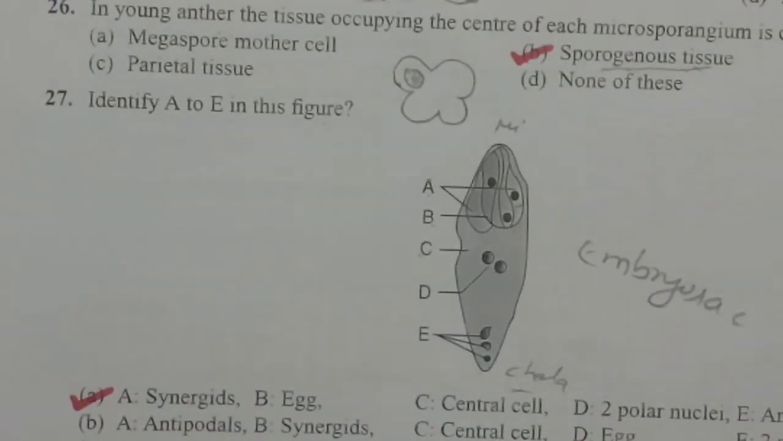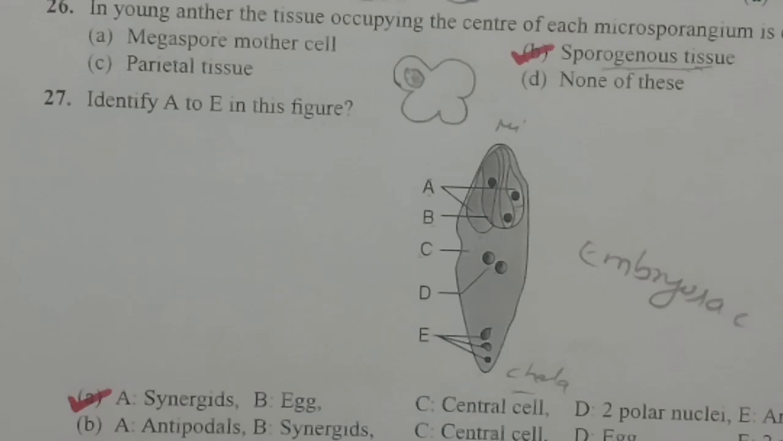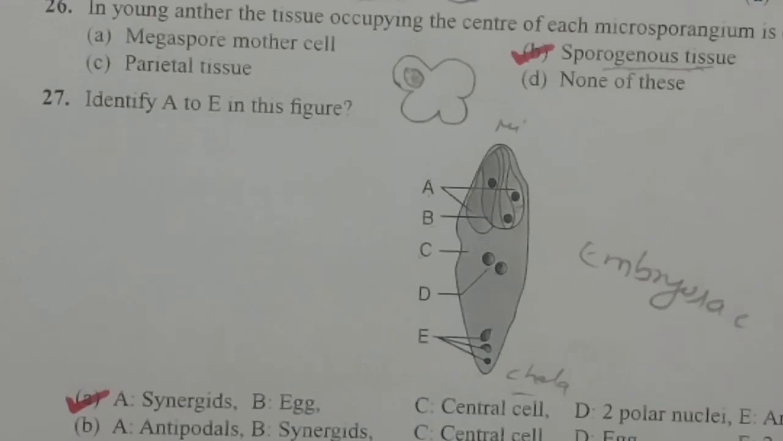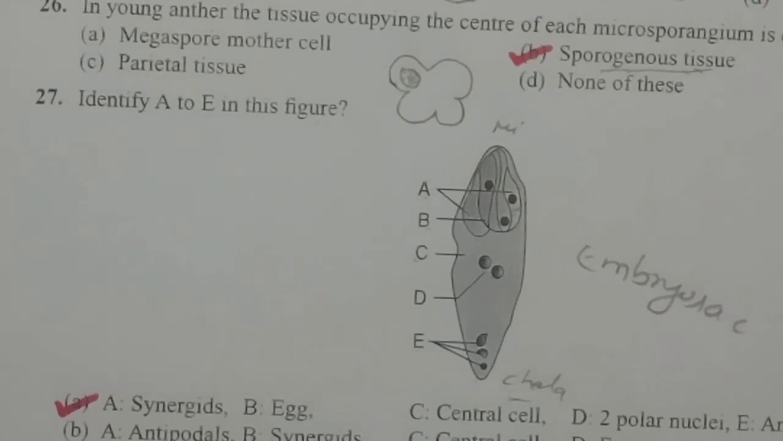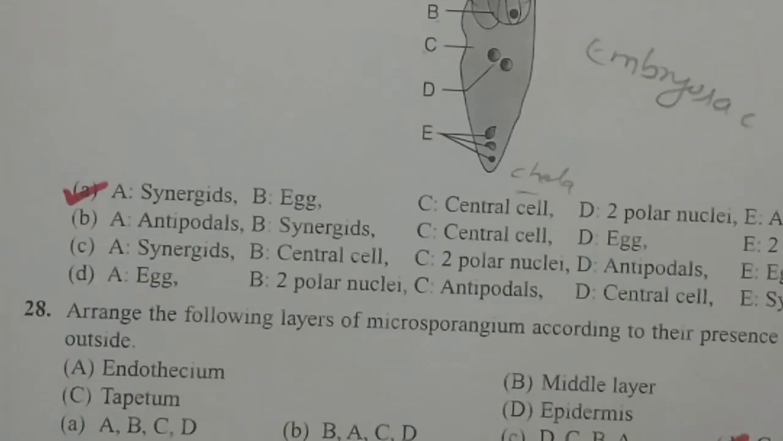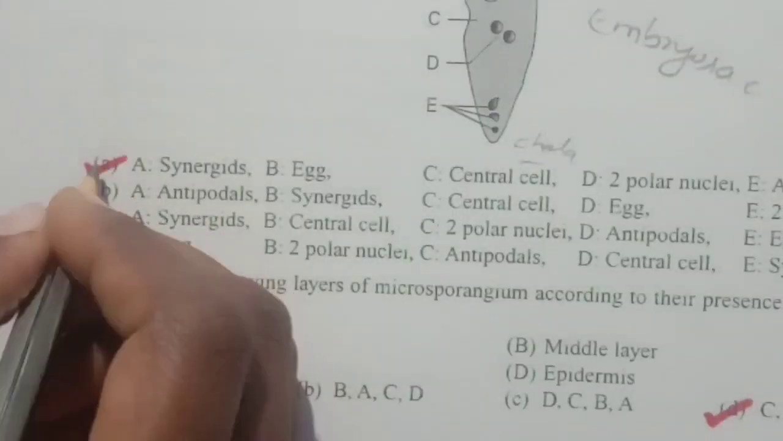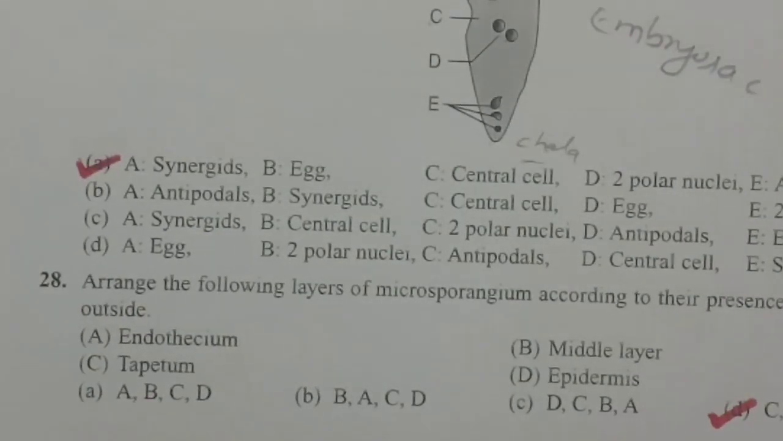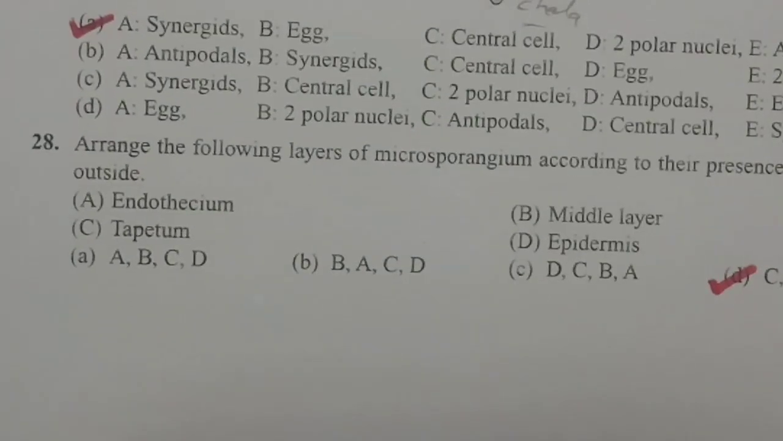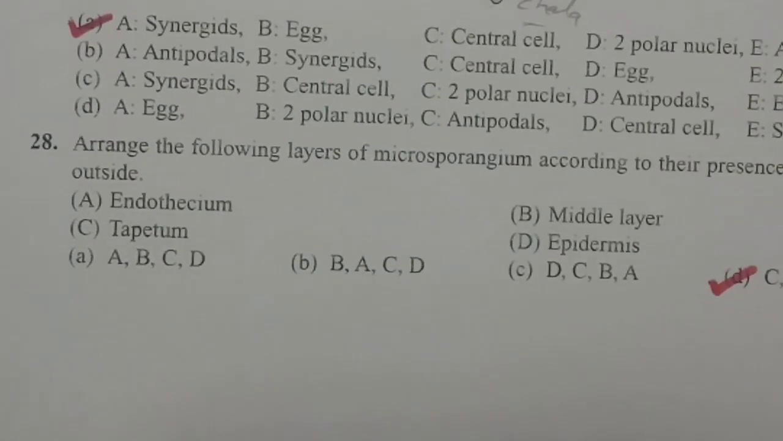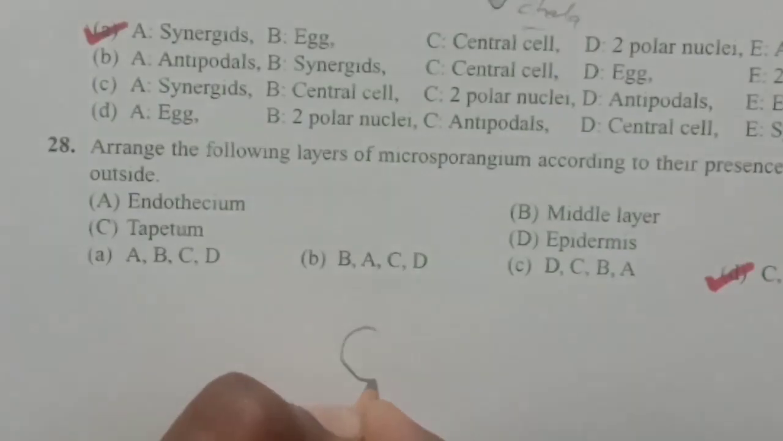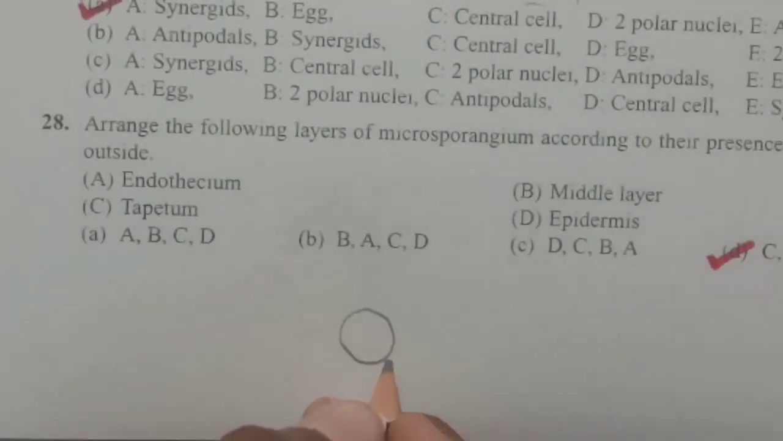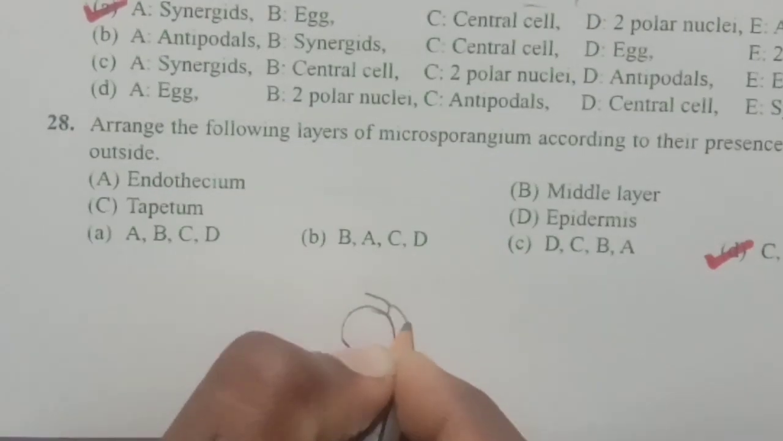So according to the diagram, there are labelings A to E, and these are identified as: A are the synergids, B is the egg, C is the central cell, D are the two polar nuclei, and E are the antipodals. When we look at the options, option A is the correct answer. Next question. Arrange the following layers of microsporangium according to their presence from inside to outside. This is the microsporangium, and it comprises 4 wall layers.